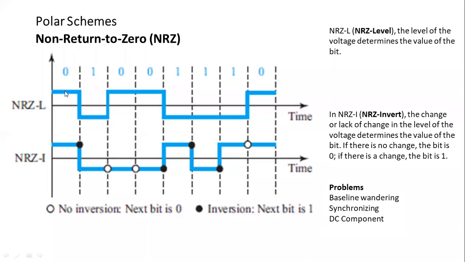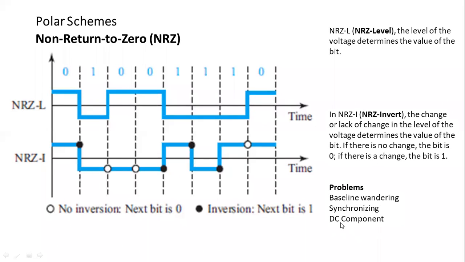It may happen that if the transmitter and the receiver speeds are not matching, a synchronization issue may come, as well as when the average power is being calculated, the baseline wandering issue may also come into the NRZ scheme. So there is the baseline wandering problem and the synchronization problem in NRZ.